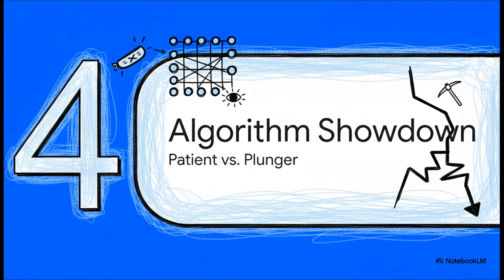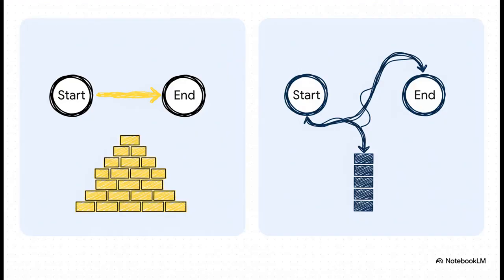So, which one's better? Well, like pretty much everything in AI, the answer is, it depends. It totally depends on the problem you're trying to solve. So let's put them head to head and see where they shine. So let's break it down. You've got BFS, our patient explorer. It's so meticulous, checking level by level, that it is guaranteed to find the shortest path. No question. But there's a huge cost, memory. It has to remember every single place it's visited.